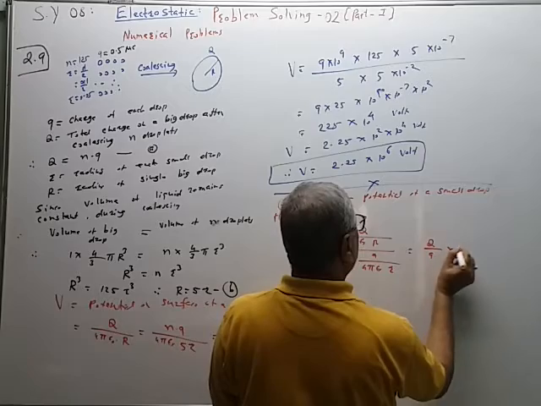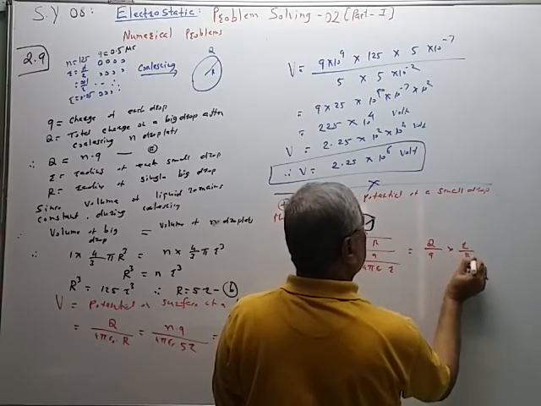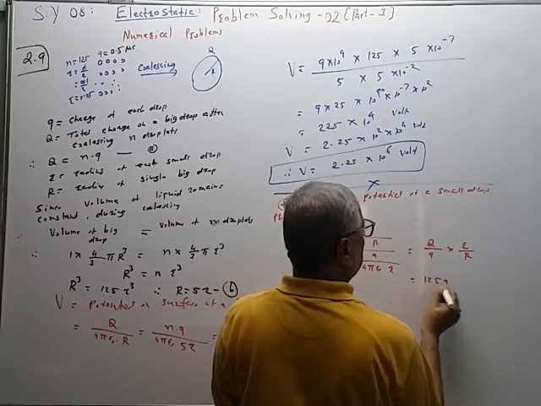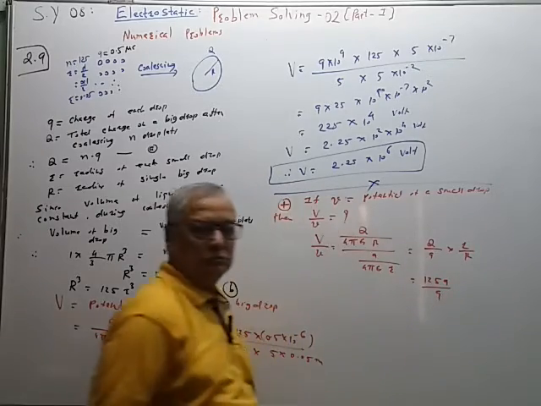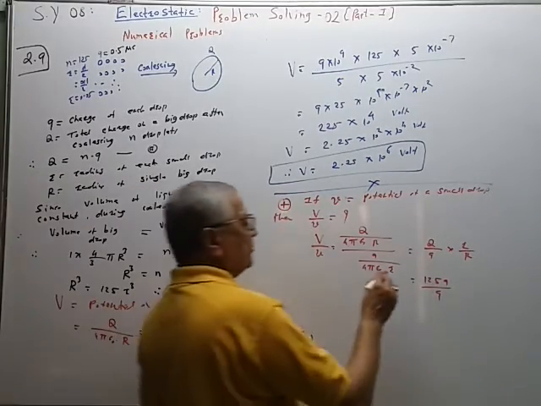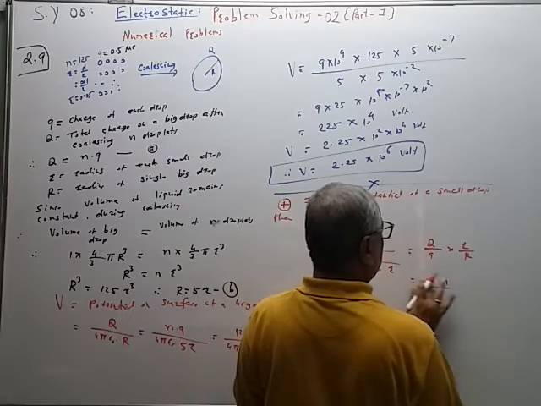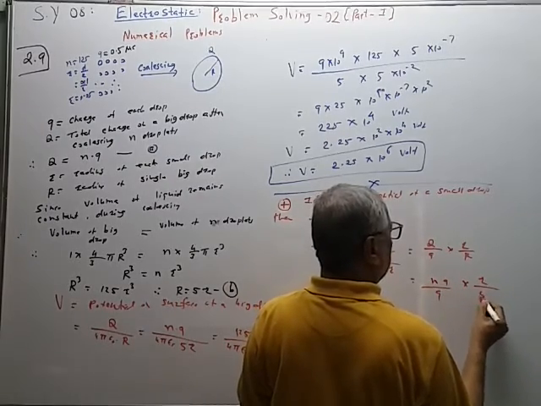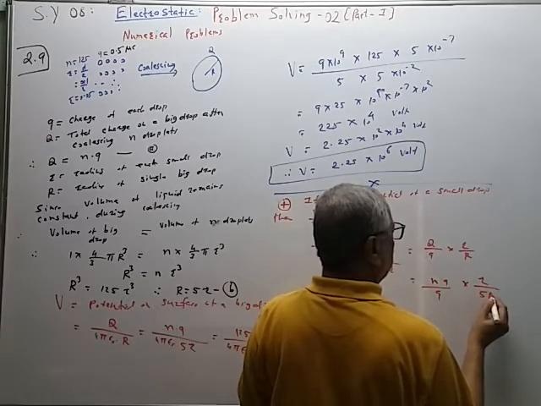So Q upon q multiplied by r upon R. So capital Q is equal to n times q, 125 times q, multiplied by r upon 5 times small r.